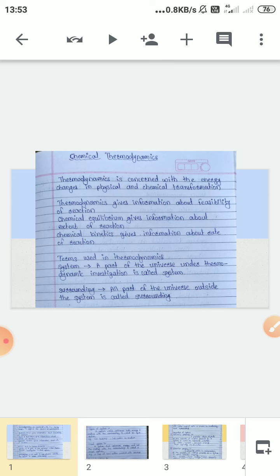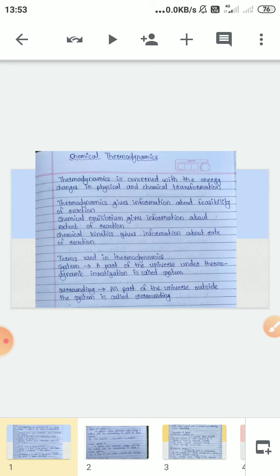We have seen the different forms of energy, like potential energy, kinetic energy, mechanical energy, electrical energy, or hydroelectric energy.